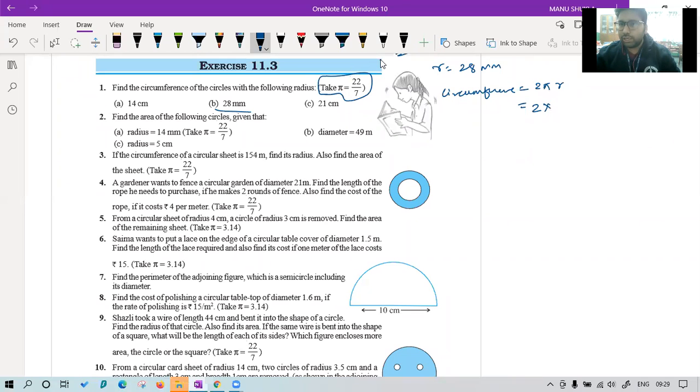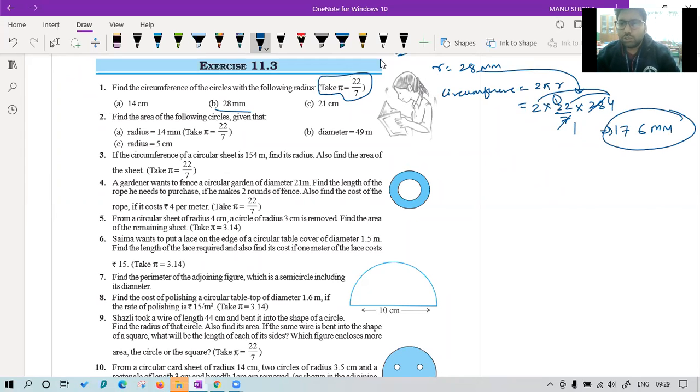So 2 into 22 by 7 for pi. What is the value of r? It is 28. We just have to solve this and we get the answer for the circumference. 7 1s are 7, 7 4s are 28. Circumference is another name for perimeter for curved shapes. So 2 4s are 8, 8 2s are 16, then 1 is carried, and the answer is 176 millimeters.